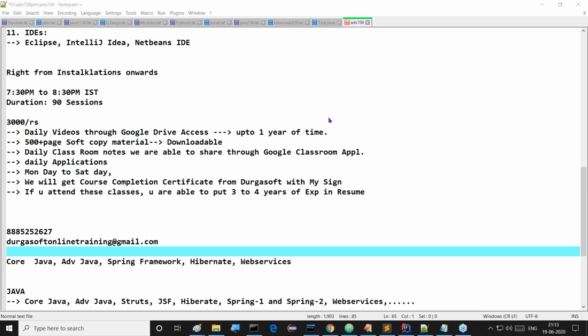For the Spring framework I require more than 90 sessions, nearly 100 sessions are required to complete it. Why? Because the Spring framework has a lot. Spring 1 and Spring 2, two parts are available. The advanced part is also available: Spring Boot and microservices. There also we have to discuss much more.